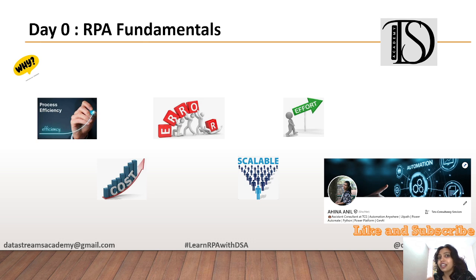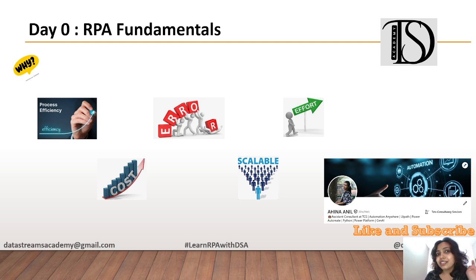So cost is very low. And scalability: if I need to scale the same operation from 10 to 20, I don't have to hire 10 more people. I already have a bot and just have to scale it, right? Those are the advantages we have with RPA.